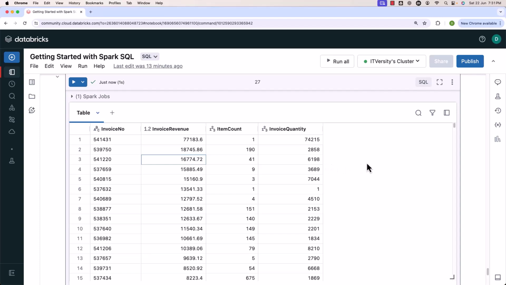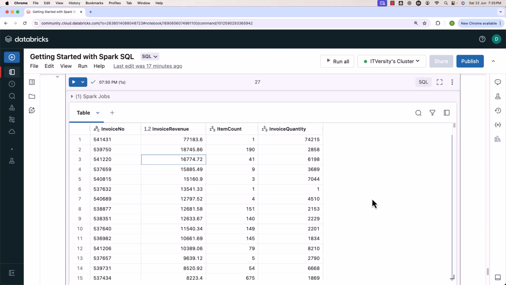This is how you should be able to validate to see if the data is populated into the target tables or not. Yes, we have gone through quite a few important details using Spark SQL in the process of learning Spark SQL. Let's also see how we can use this knowledge to deploy the end-to-end process as a single notebook. Yes, we have learned quite a few details with respect to Spark SQL.